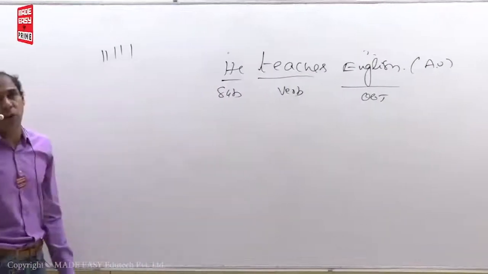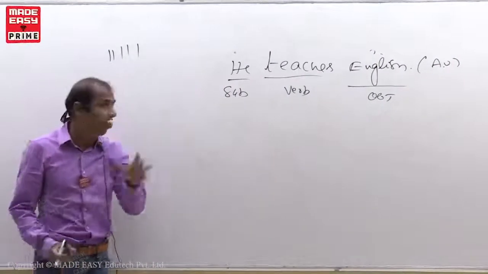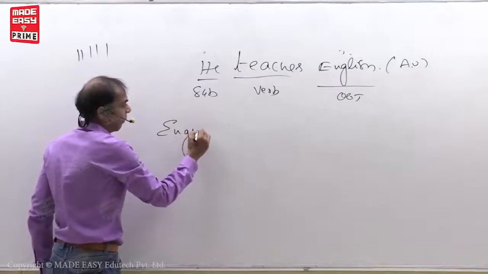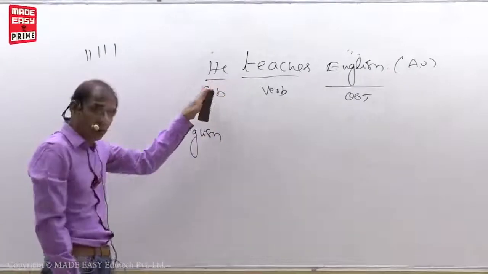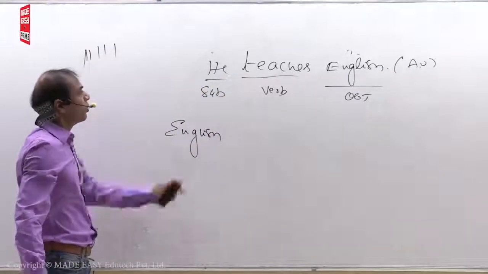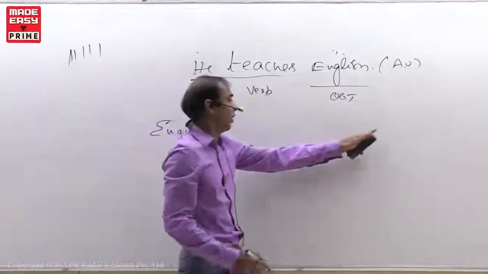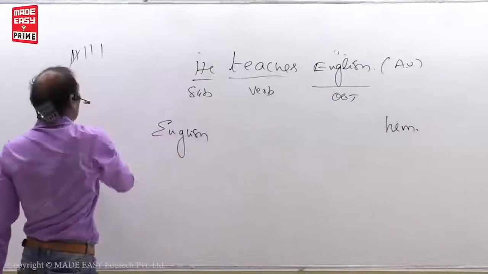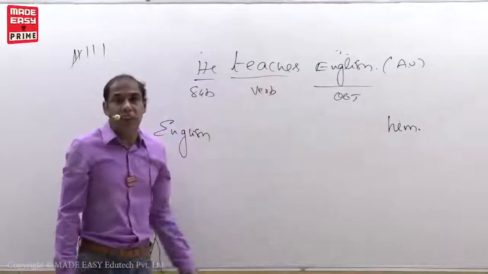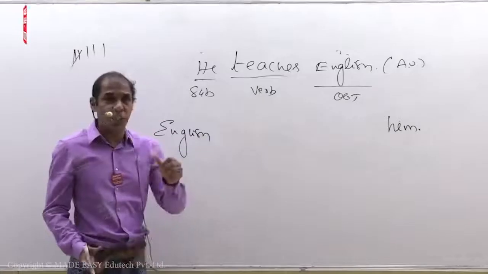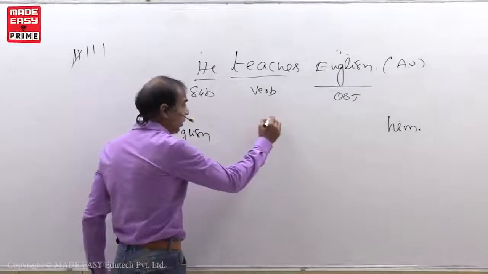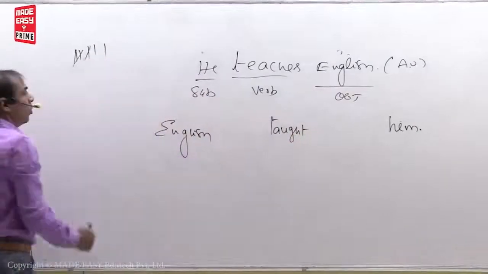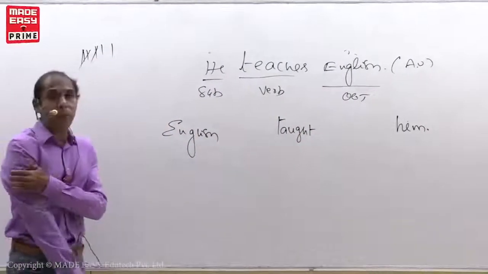To change into passive voice, how many conditions I told you? 5 conditions. 1. Put object in the place of subject. English. It means put object in the place of subject first. 2. Put subject in the place of object. He changes as him. 3. Put V3. What is the V3 of teach? Teach, taught, taught. T-A-U-G-H-T. Taught. 4th, put B form.